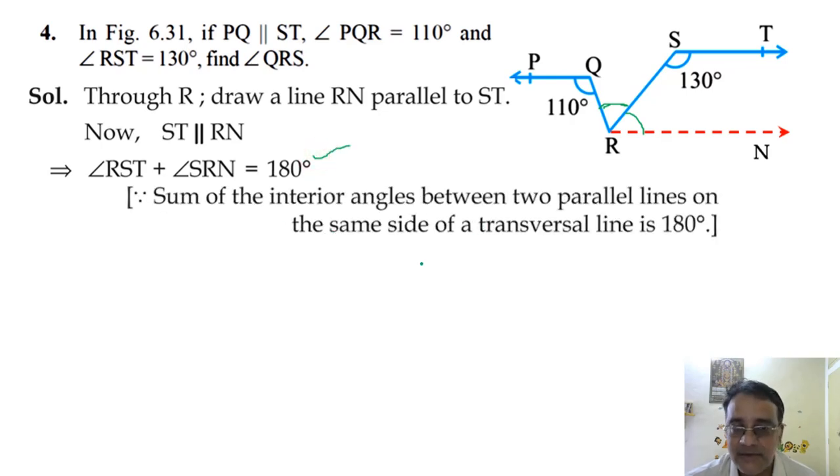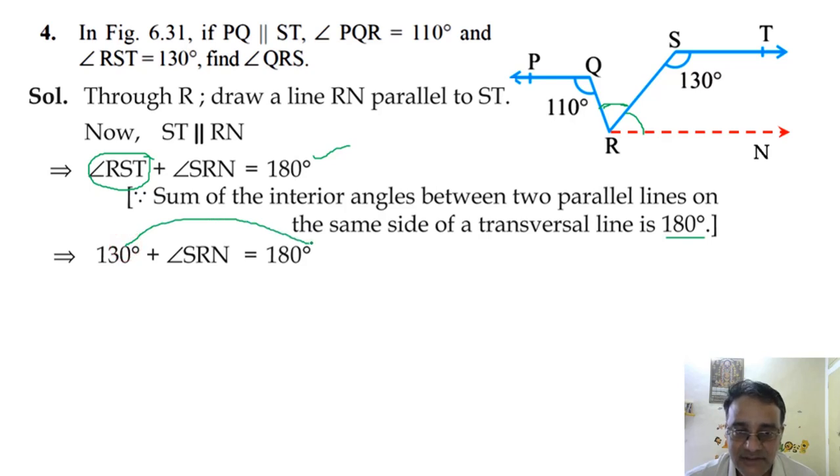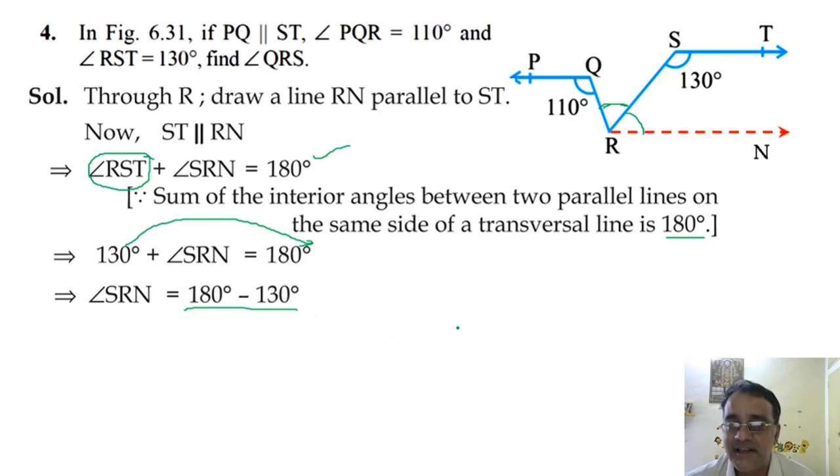Co-interior angles, sum of the interior angles between the two parallel lines on the same side of the transversal line is 180 degree. And this angle is already given 130 degree. We'll shift 130 degree to this side, it will become minus 130 degree. 180 degree minus 130 degree is 50 degree. Right, we got 50 degree.